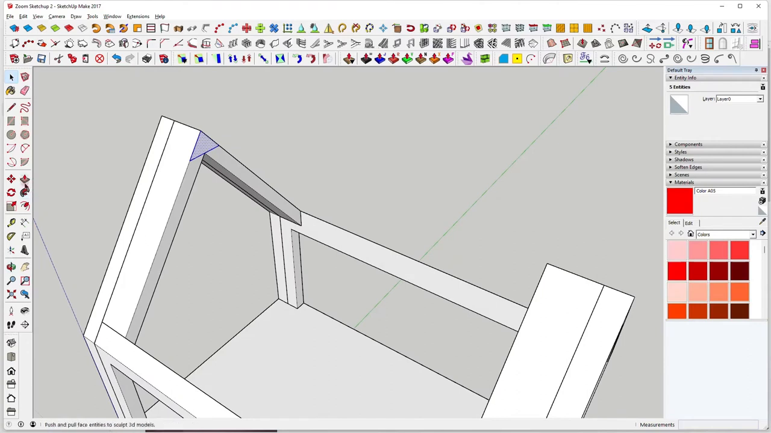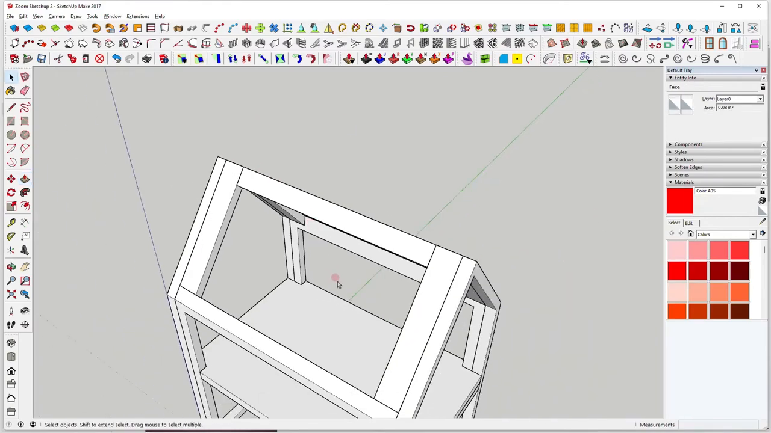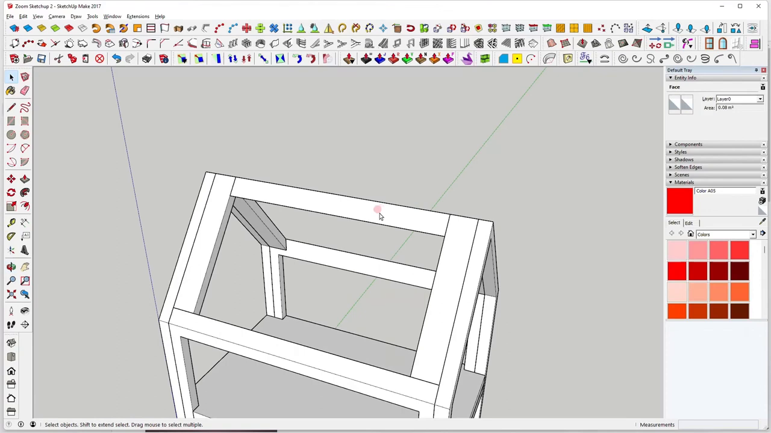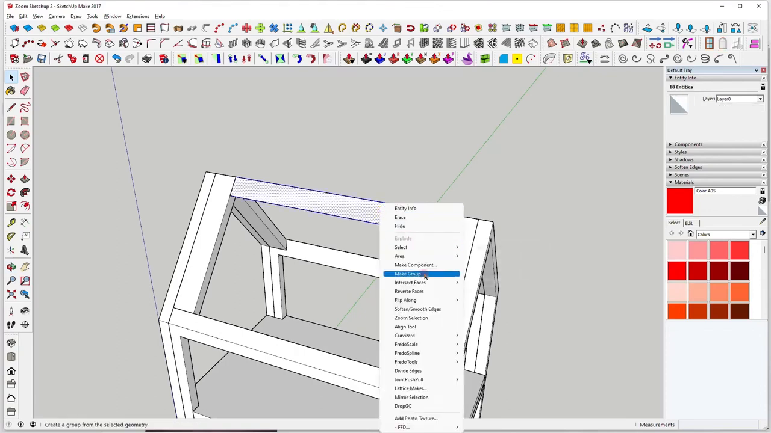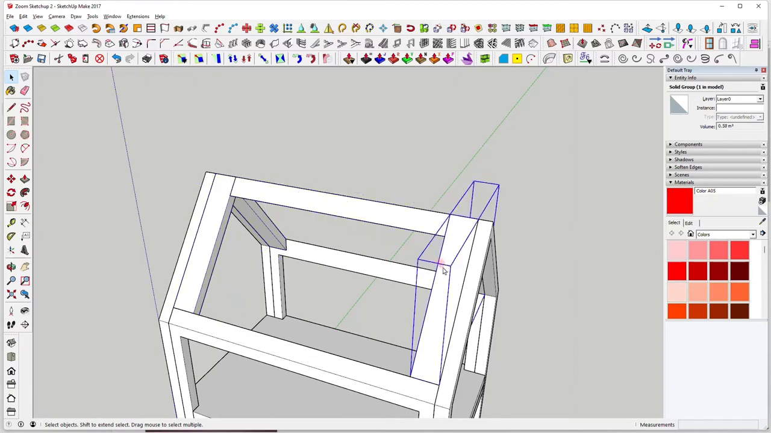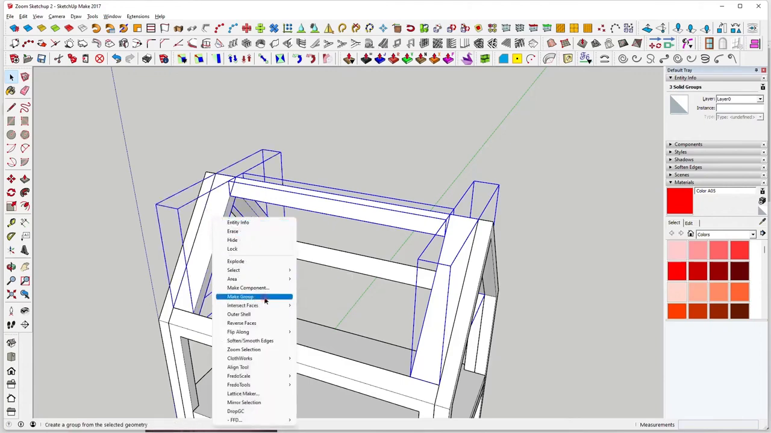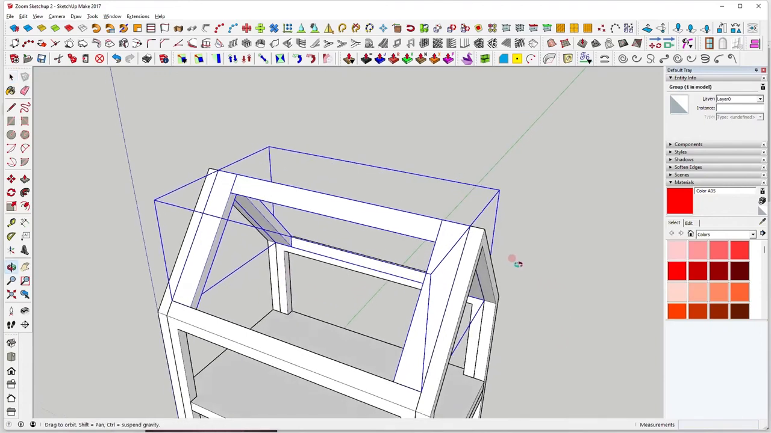And we want to go to push pull tool, click on there and drag it across to the corner there. Pick tool, triple click, right click, make a group. So we've got this piece, and this piece. So we press Control, we can join them up, or we can make a group of them, so we know what's what.